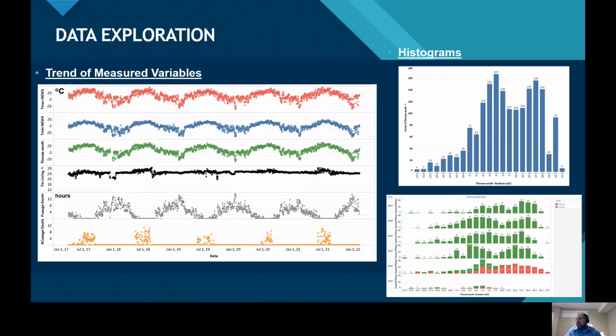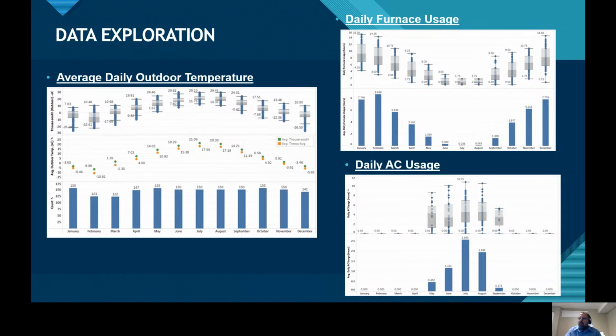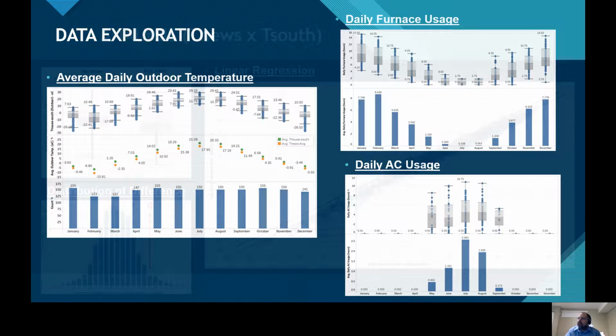We also checked some histograms to see how the data are distributed. We also plotted some box plots, for example by month, to evaluate how the outdoor temperatures oscillate and also how the use of each piece of equipment changed.